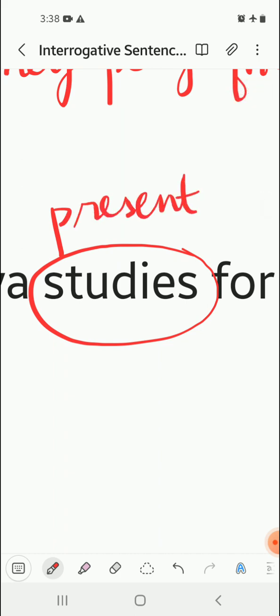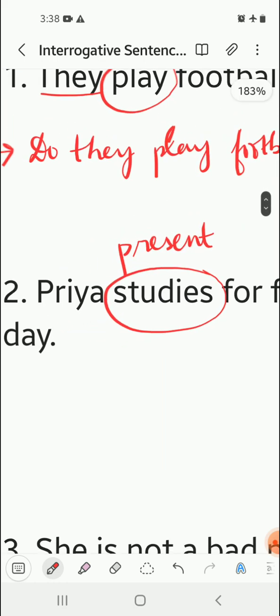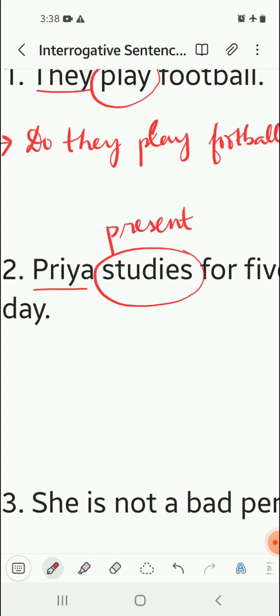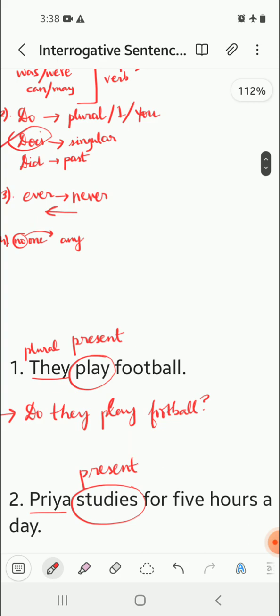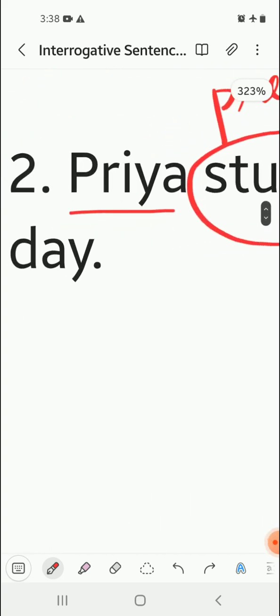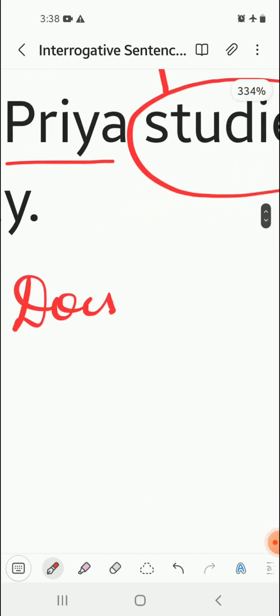So which means no be form of verb, so it will be either do or does. And here Priya means singular. So if there is singular, what do we use? We use does for singular. So it will begin with does. So we're going to write does. The answer will be does. Then the next part of the question will follow.